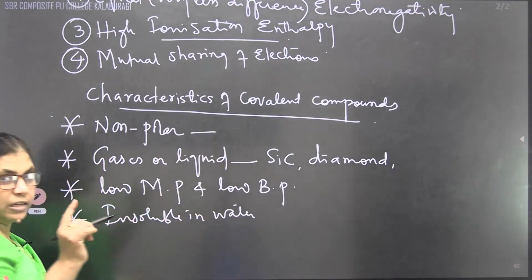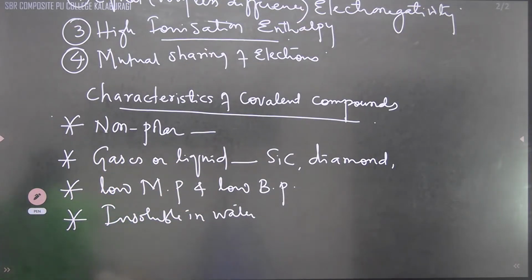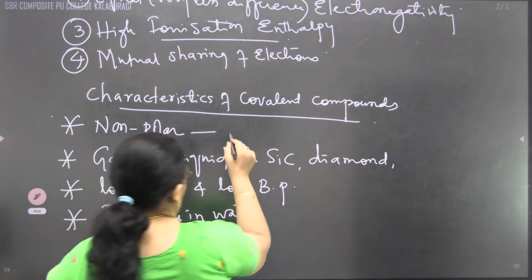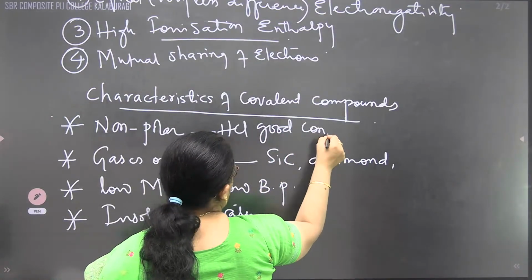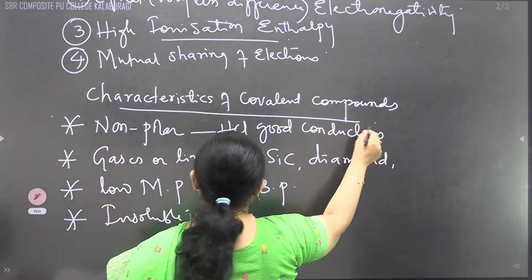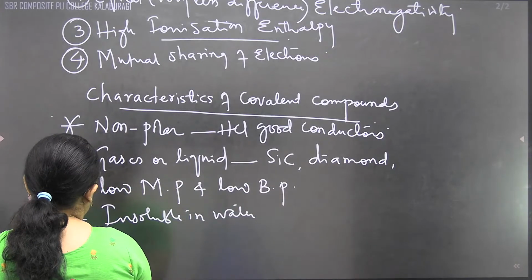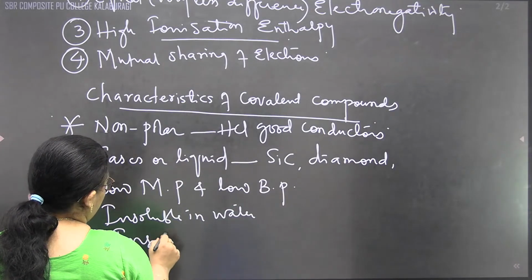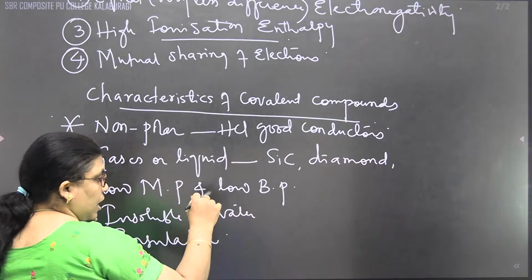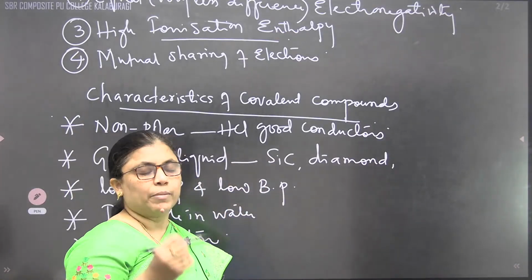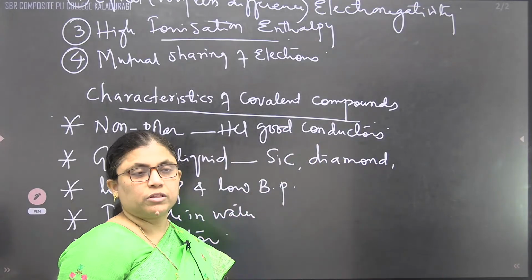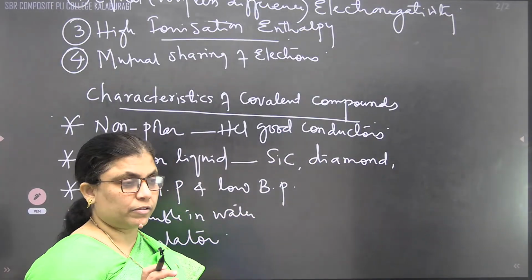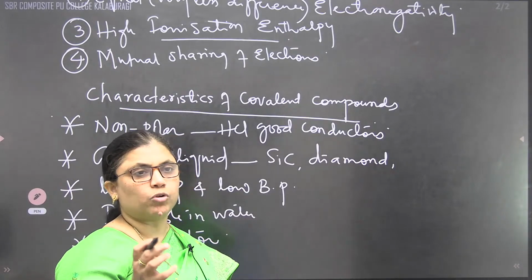But in case of the polar, what I said is that we have one example like HCl, which is a good conductor. But as we said just now, most of these are not conductors, they are insulators. But exceptional cases will be there. We can say they are not good conductors of electricity, but some exceptional cases show good conductivity. So these are the characters, the nature of covalently bonded molecules.